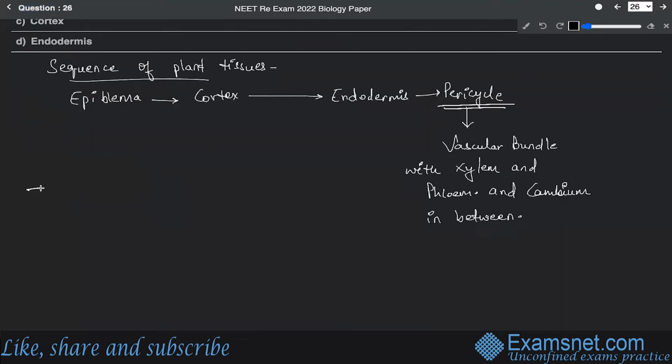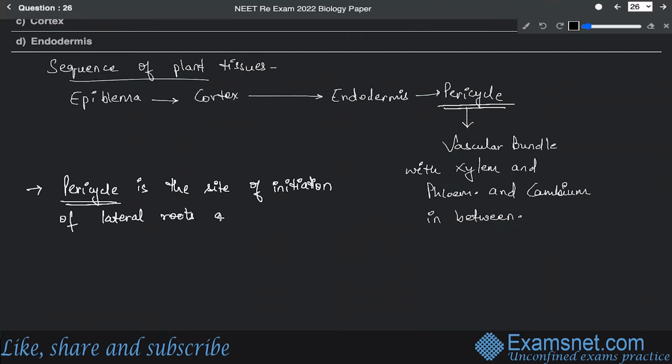All right. So we can write this part: pericycle is the site of initiation of lateral roots and vascular cambium and cork cambium.